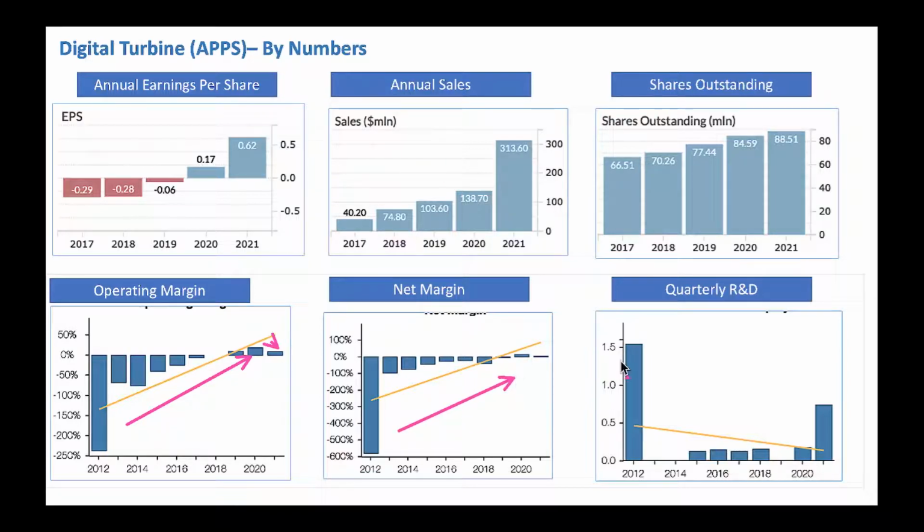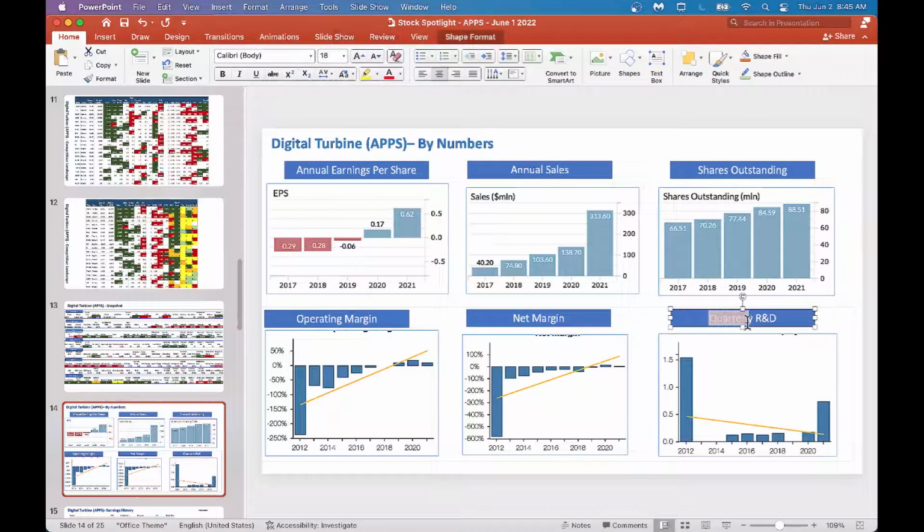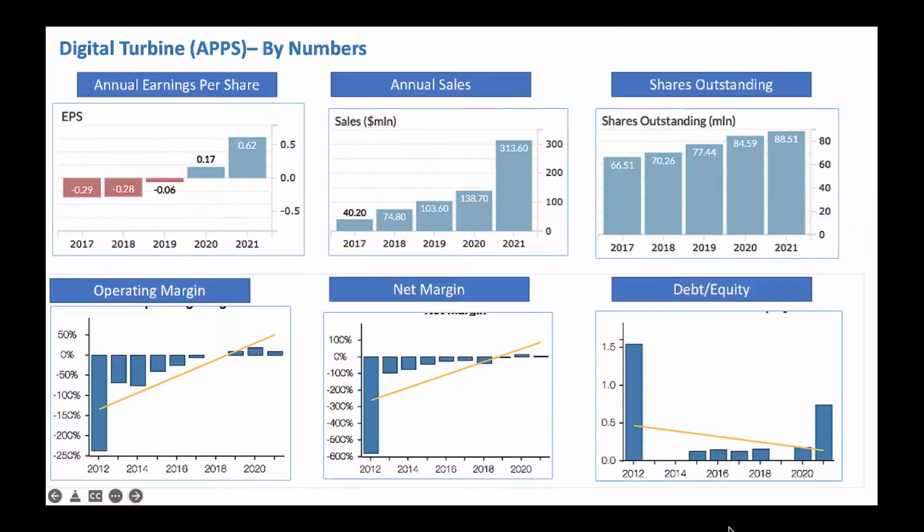And the last one here is, it's really not quarterly earnings, it's debt to equity. And debt to equity, as you can see here, slightly went higher. That tells you they took some new debt in 2021 or later, into 2022. I want them to control the debt here. Right now it's not too much. It's below 1, as you can see here, but they took on some debt. I think they should control this as they go forward.